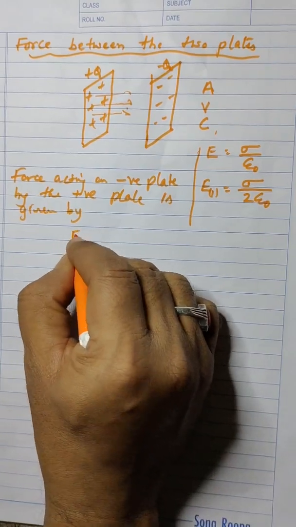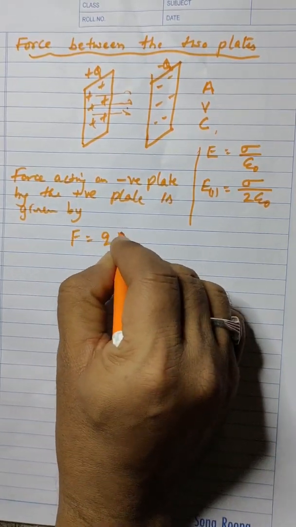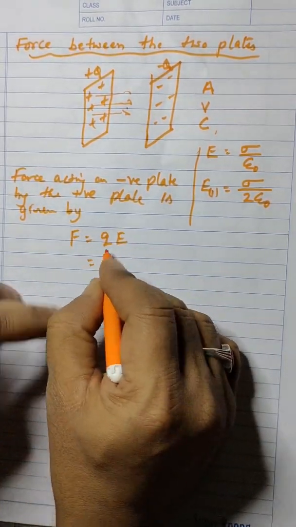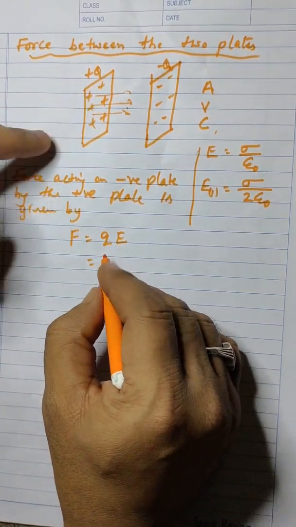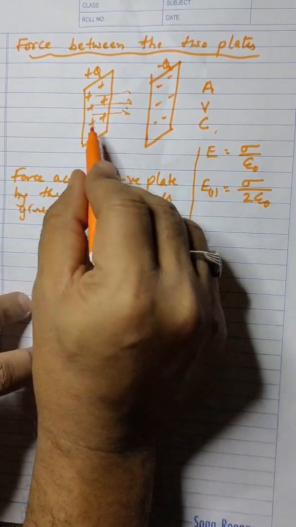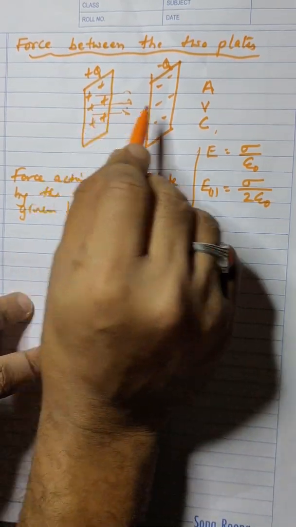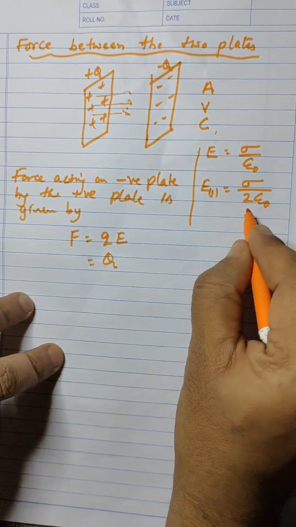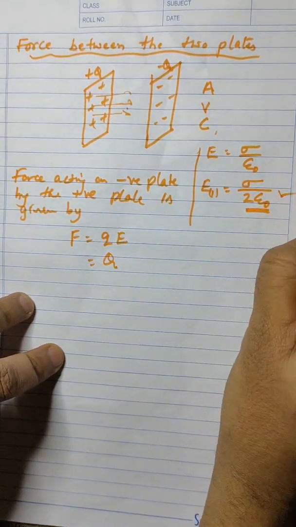We know that F is equal to Q into E. So here Q is nothing but the magnitude of any one of the charges, into E. What is E here? E is nothing but the electric field produced by this plate which is acting on it. This is the electric field due to a single plate.